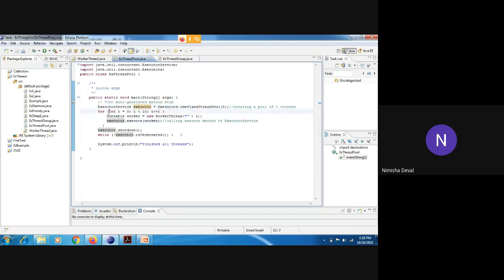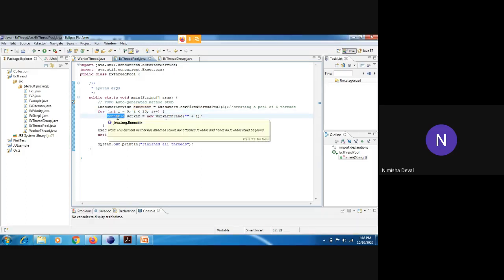Then in the for loop, this is a normal for loop. It starts from 0 and it ends at 9. Then Runnable, see here, we have not attached any file, that's why it is showing like this, but Runnable is actually an interface.